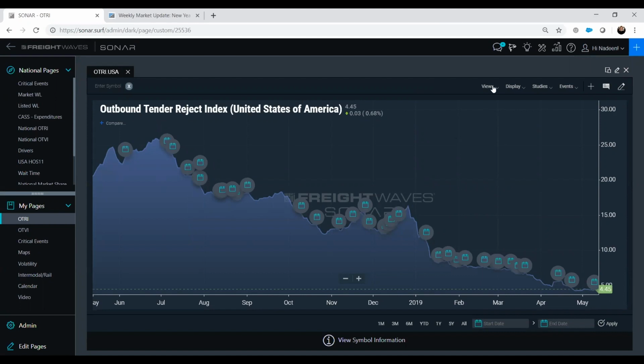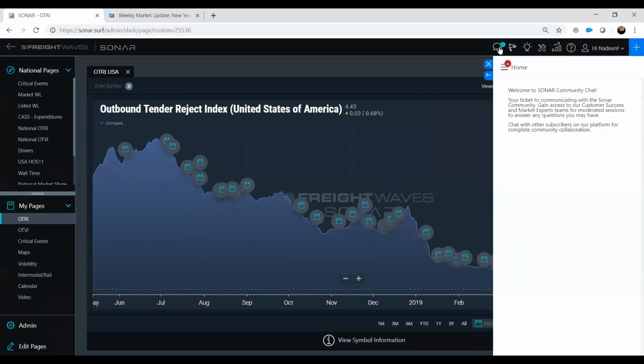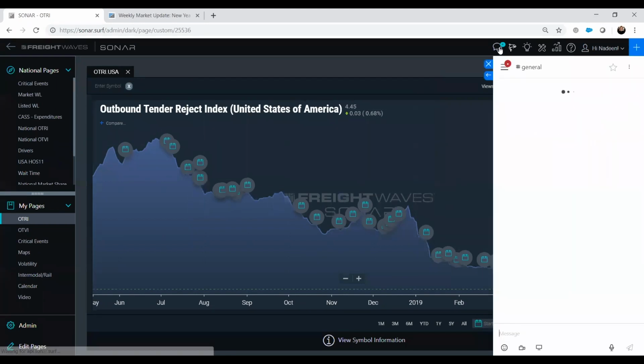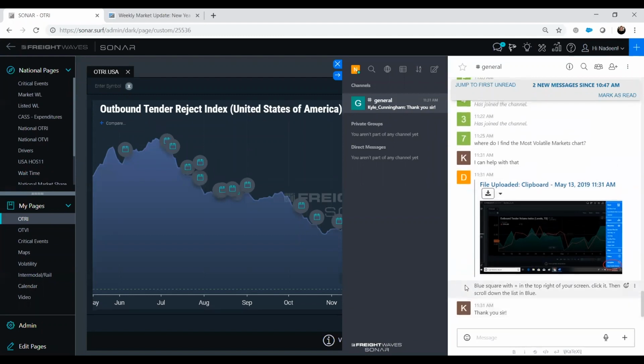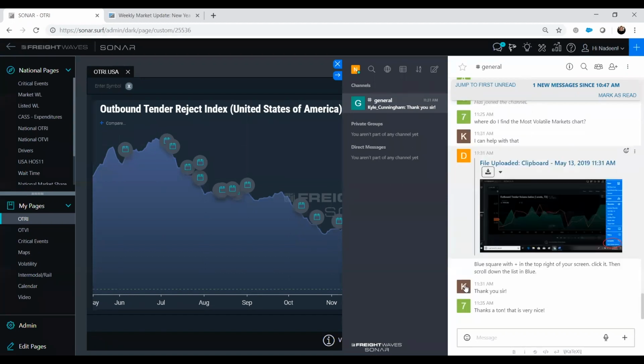The next thing I wanted to show you is our chat function. Up here in the top left, you'll see two little chat bubbles. If I click on that and pull out this little arrow, you're able to see anything that is going on in the chat. It is anonymized and moderated, so there's just a little letter or a number next to the person's name. You can't necessarily see who's talking, but you are able to see what's happening.